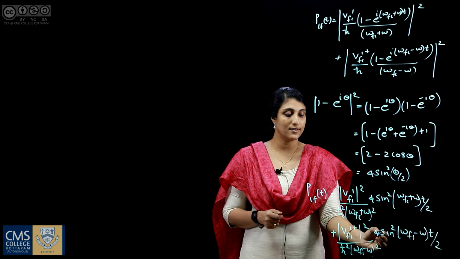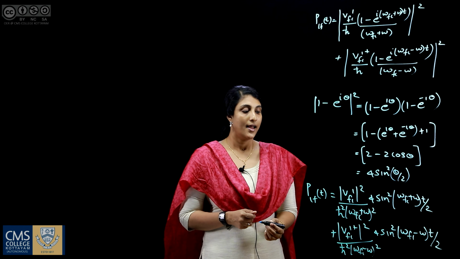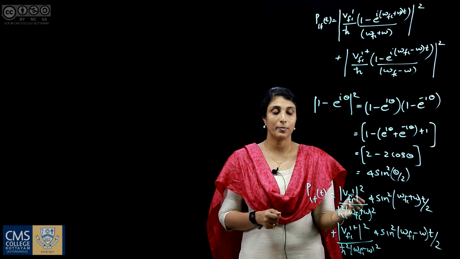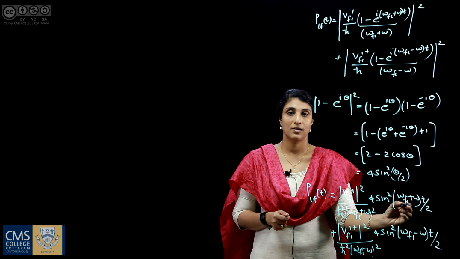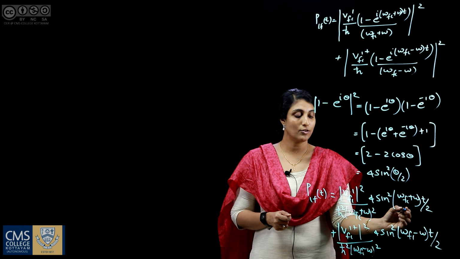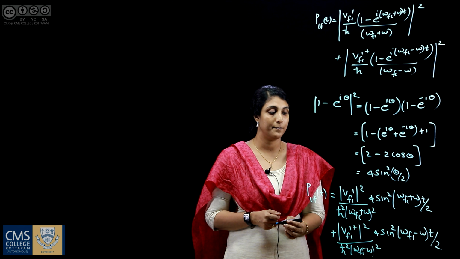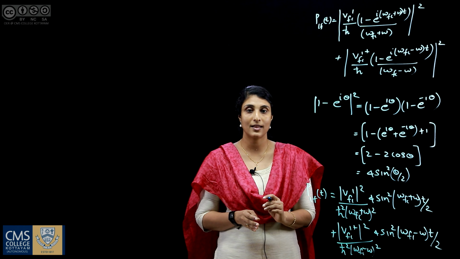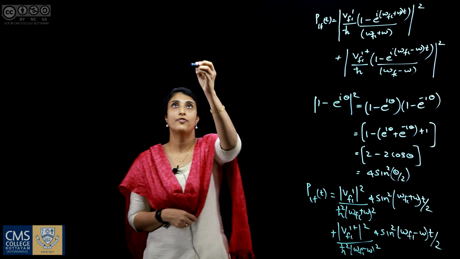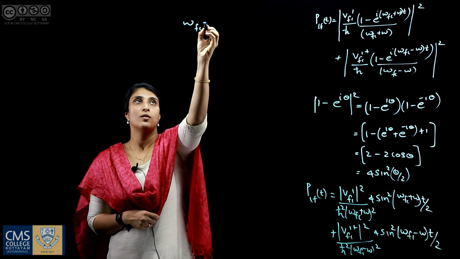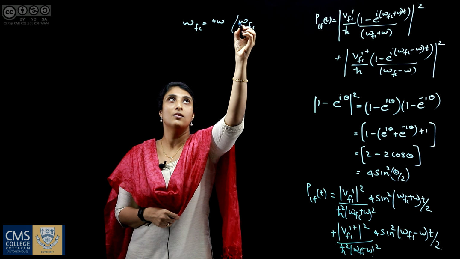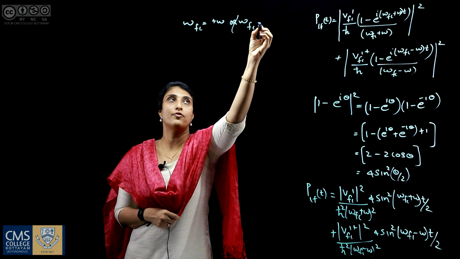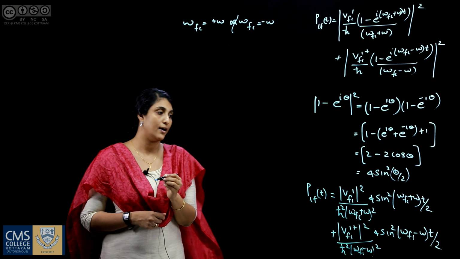So the total transition probability is like this, and we know that this transition probability peaks either at omega fi equals omega or at omega fi equals minus omega.